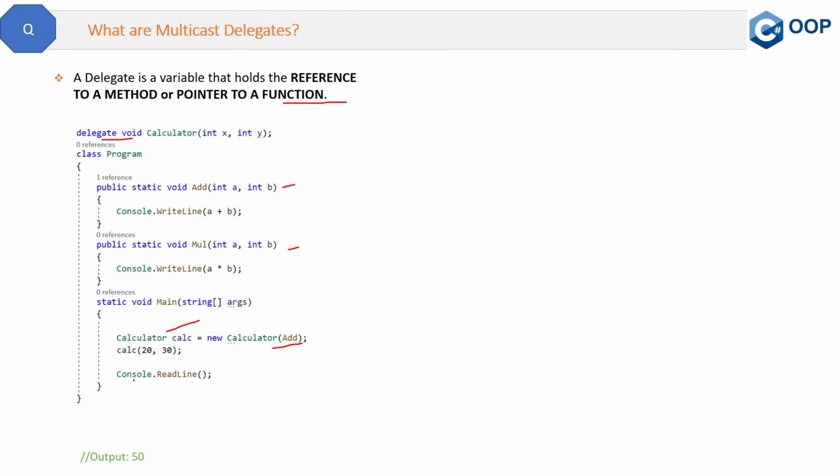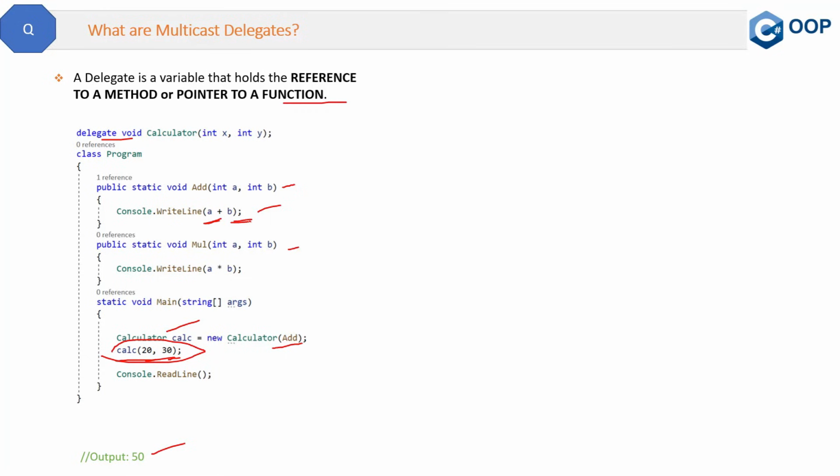And at the end, we put the parameter values, a and b, in order to invoke the add method through the delegate. So this is all about the delegate, and here we will see the output, which is 50, basically 20 plus 30. We pass 20 and 30 from here, and it displays 50 in the output window. So that's all about the delegate.